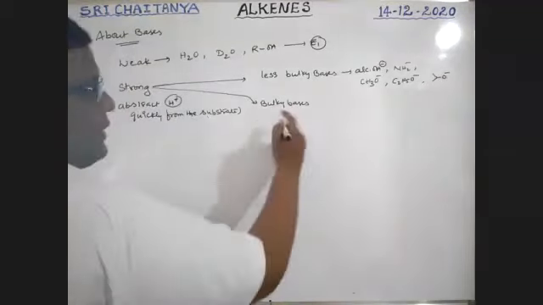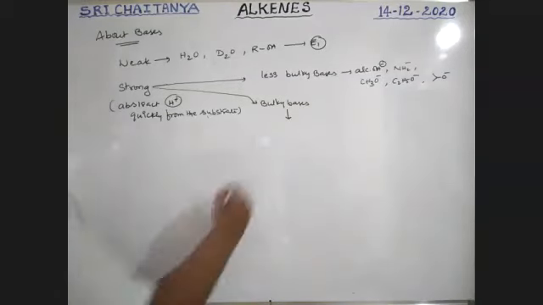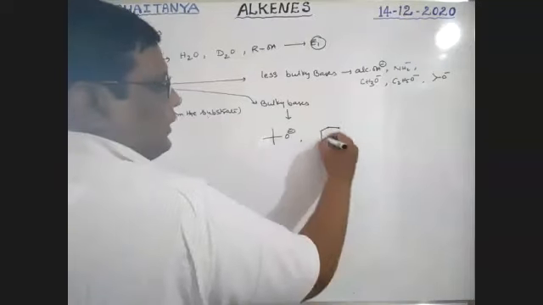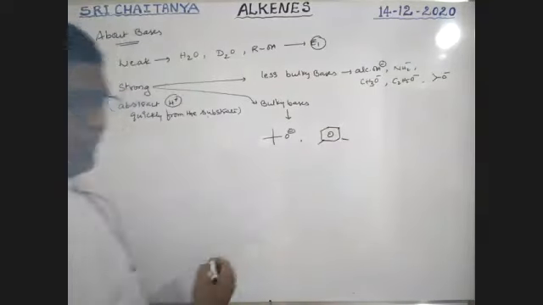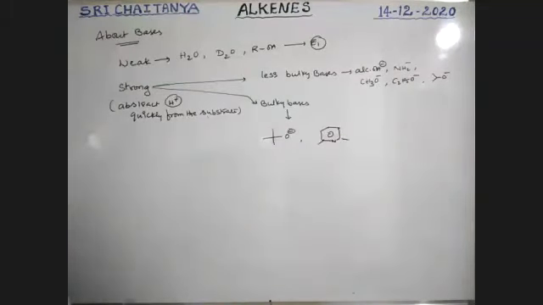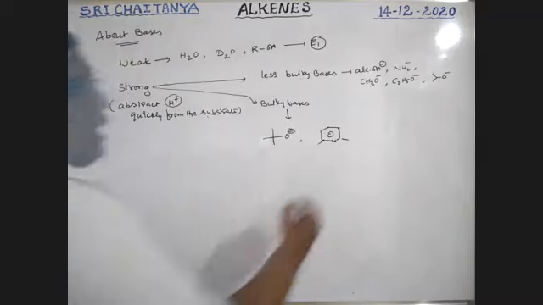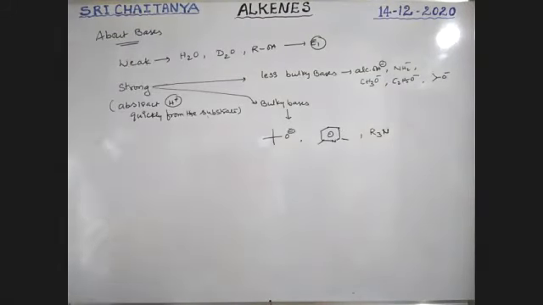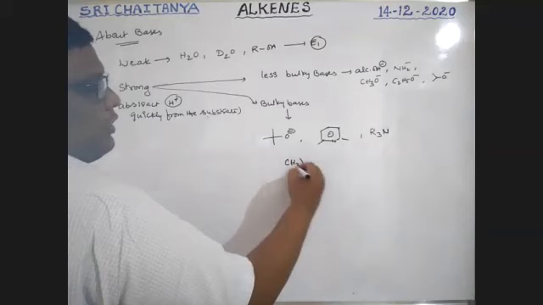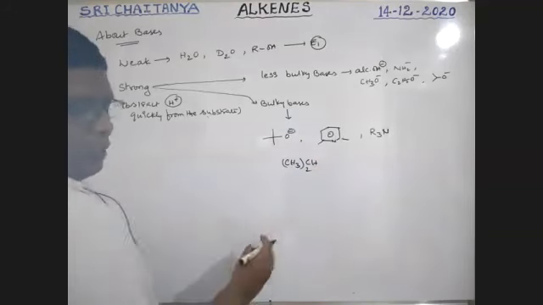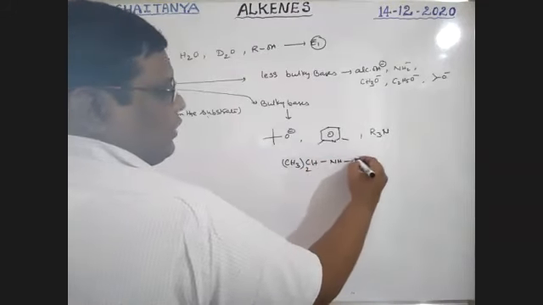Next, bulky bases. These bulky bases are tertiary butoxides. Next, pyridine, the benzene ring with nitrogen. This is also taken as a bulky base, where nitrogen acts as the base. Next, R3N, a tertiary amine, is also considered a bulky base. Next, CH3 twice, isopropyl, which is connected with NH, another isopropyl.